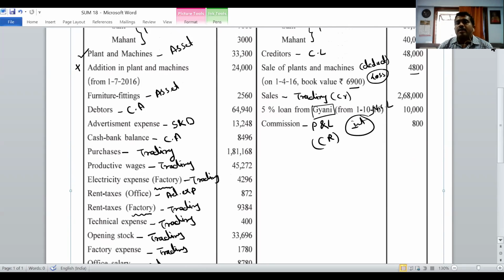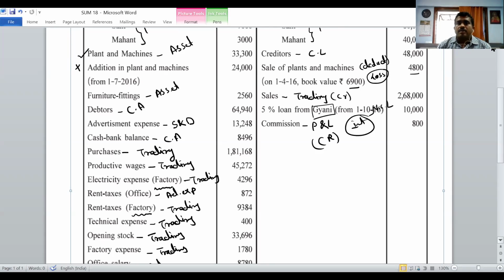Then comes the 5% loan from Gyani. It's a liability, so go to the balance sheet liability side, under non-current liabilities, and write down loan of Gyani, outer column 10,000. Now calculate: 5% of 10,000 comes to 500, and for 6 months it is 250. Go to the profit and loss account.